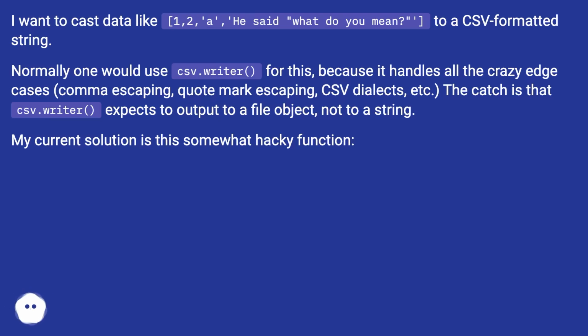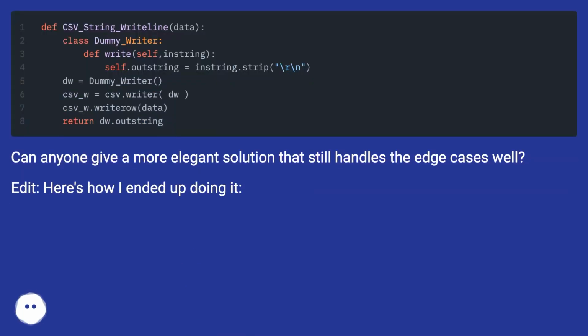My current solution is this somewhat hacky function. Can anyone give a more elegant solution that still handles the edge cases well? Edit: here's how I ended up doing it.